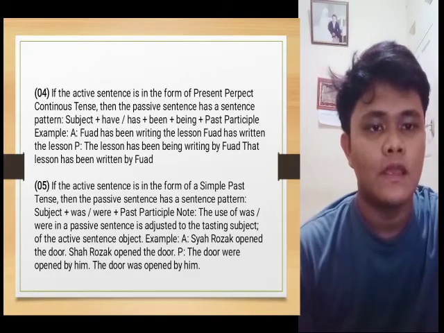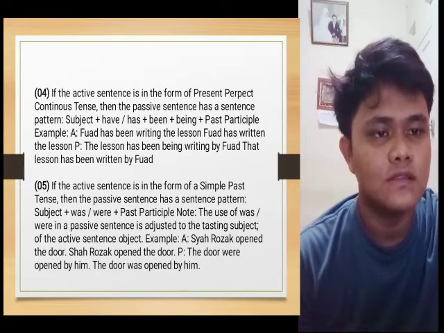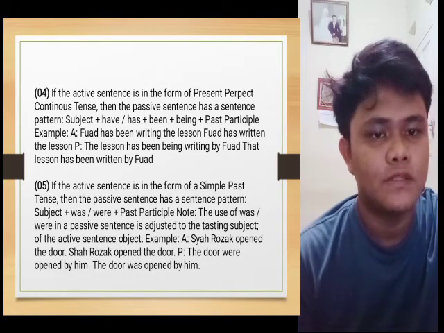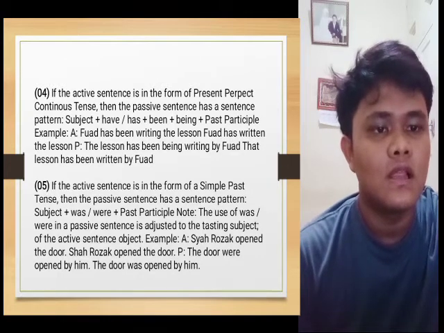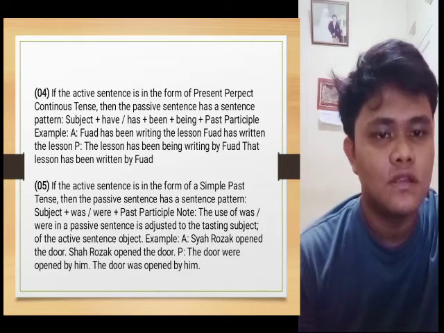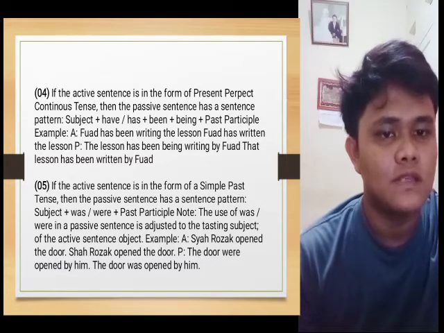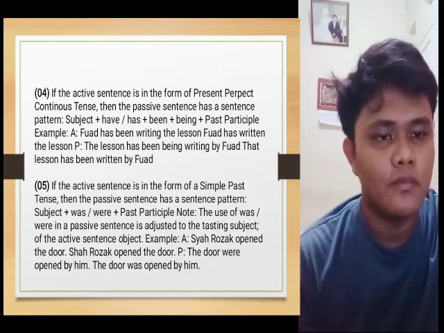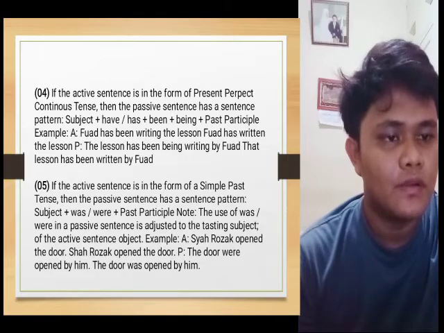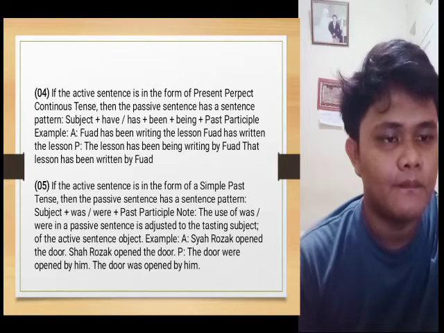Number 5: if the active sentence is in the form of a simple past tense, then the passive sentence has a sentence pattern: subject plus was or were plus past participle. Note: the use of was or were in a passive sentence is adjusted to the subject originating from the active sentence's object. Example: Active: Shahrojak opened the door. Passive: The door was opened by him.